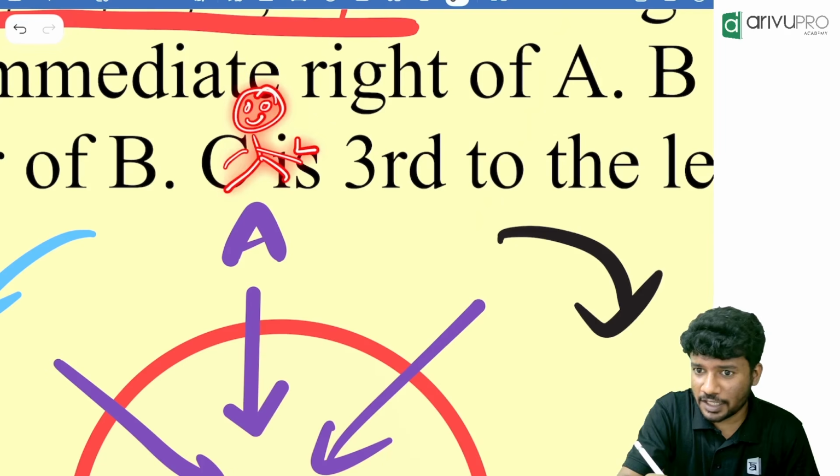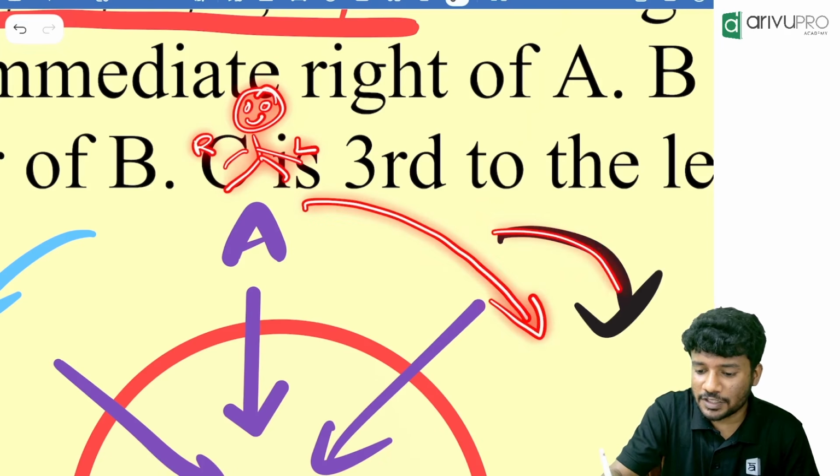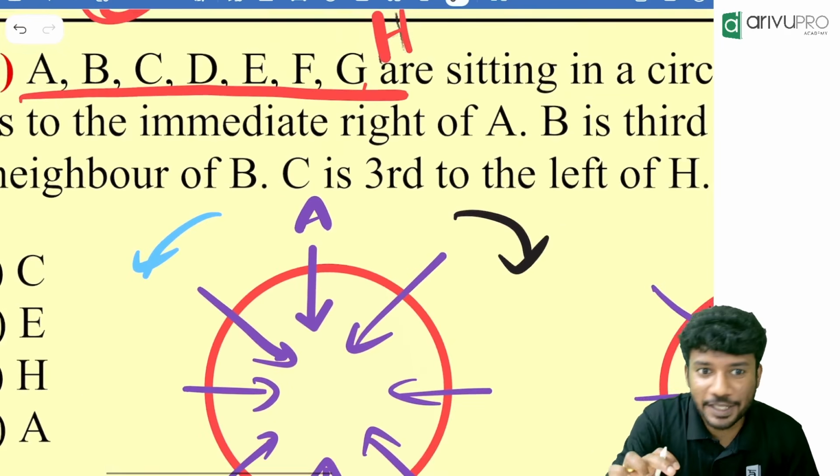This is his left hand, right? This is his right hand. So left will be which side? This side, whichever is marked in black. Are you getting the point?